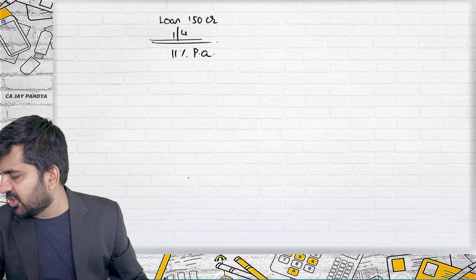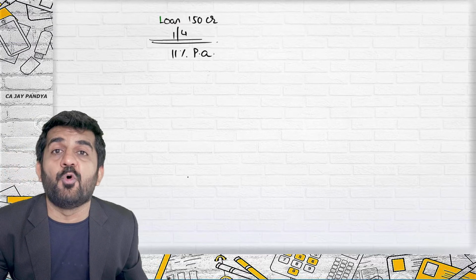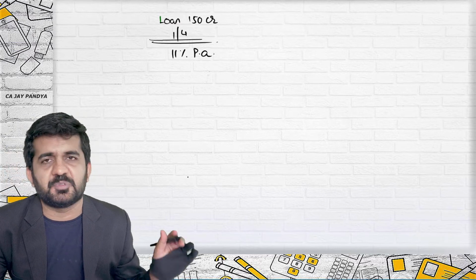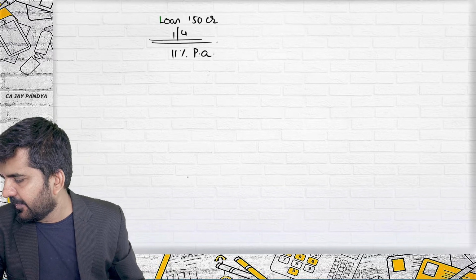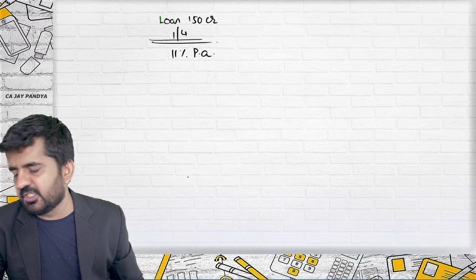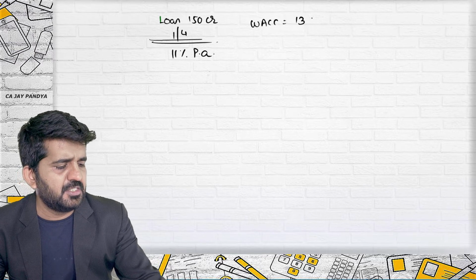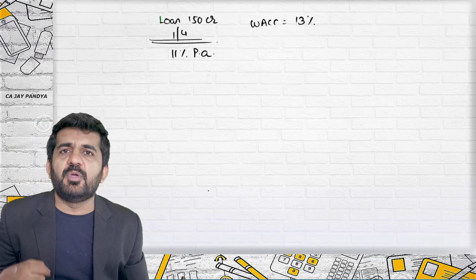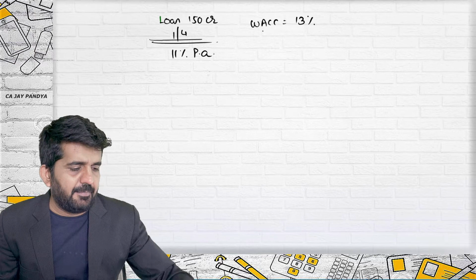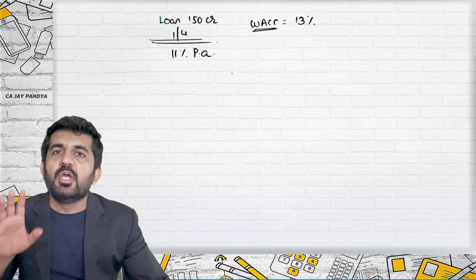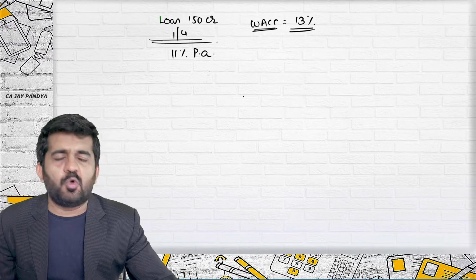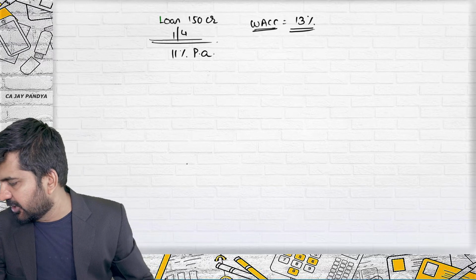The plant is expected to be completed in 4 years. We will assume it is a substantial period of time. The weighted average cost of capital is 13%. When we do finance, we'll be doing cost of capital, and at that time I'll explain it. Right now, understand that the overall cost of capital of the company is 13%.